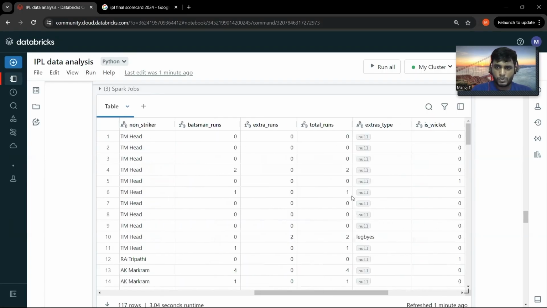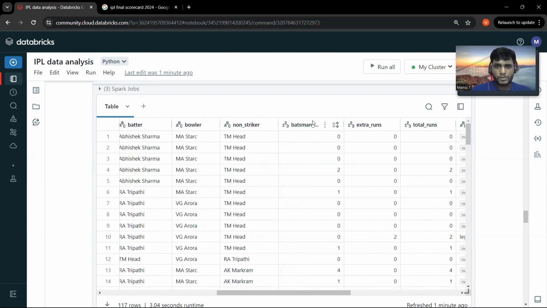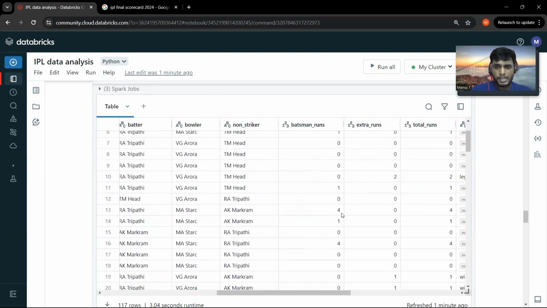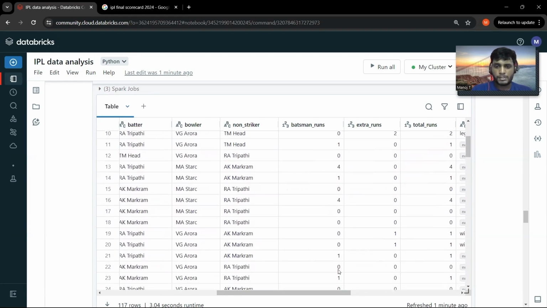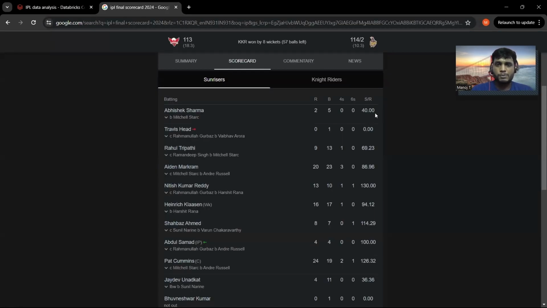To find the fours and sixes, if the batsman run is equal to four, he has scored a boundary, and if it is equal to six, then he has scored a six, right? So I can do a filter for it. And the strike rate is runs divided by balls into 100, right?